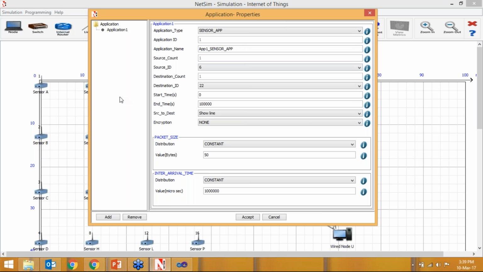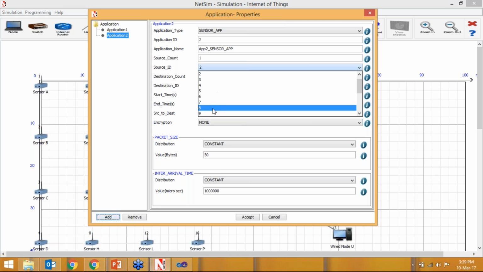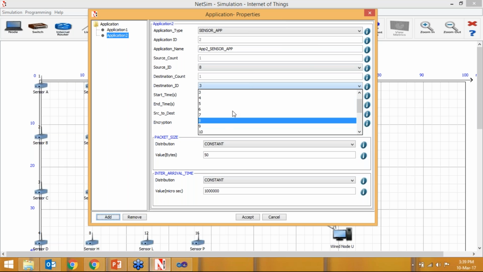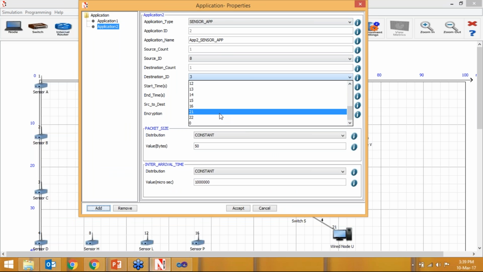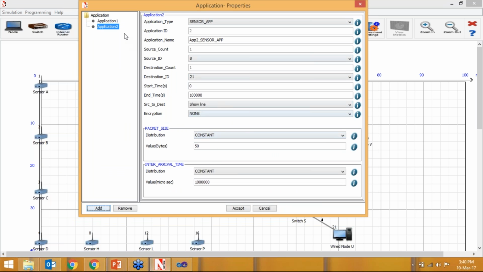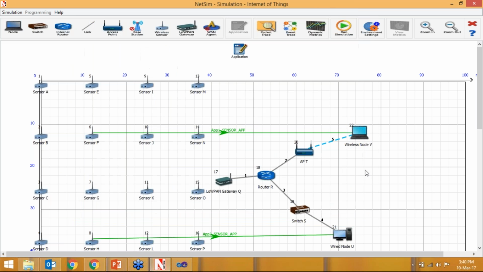We have to make another application from here. We have to add, click on 8, and this is number 21. So destination is 21. So we have to select this. Okay. Now we are having this line which is showing that a sensor application have been added for 6 to 22, and this is 8 to 21.